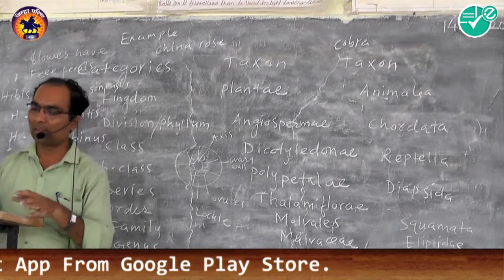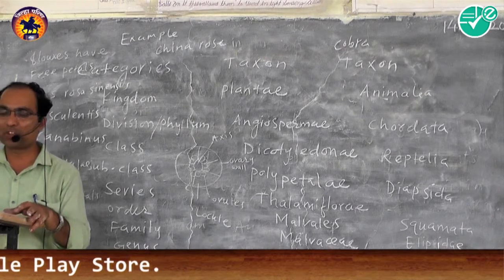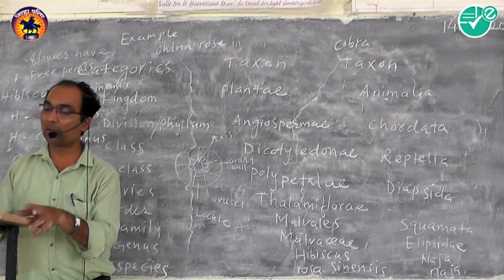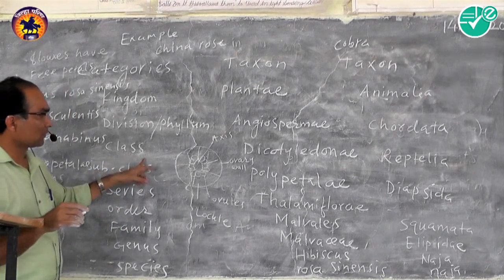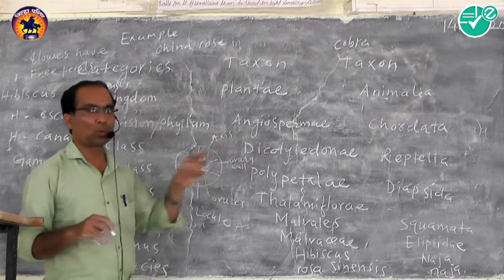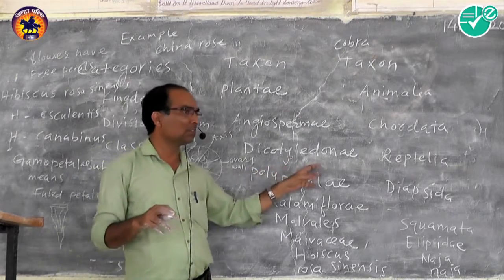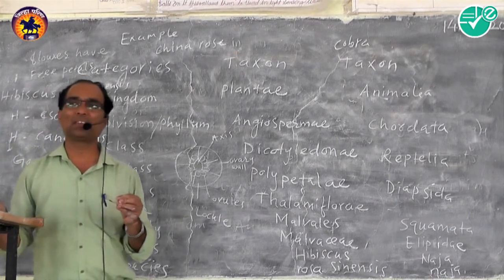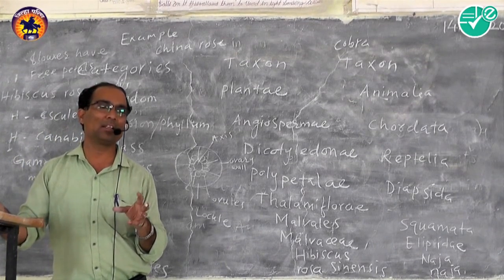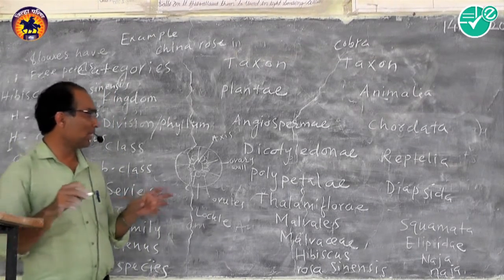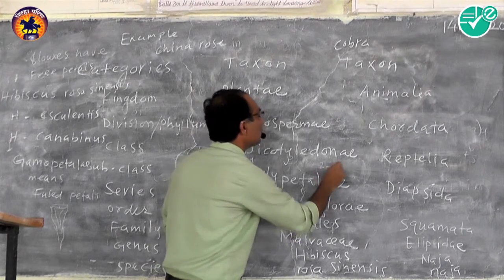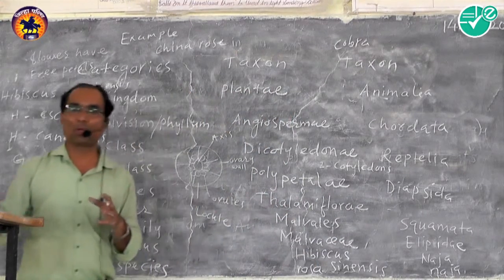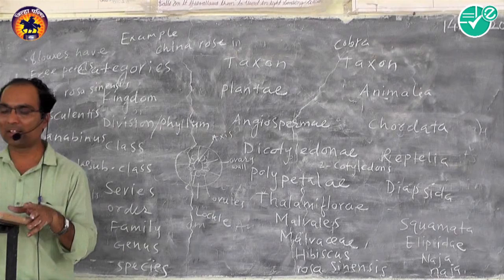For example, the division Angiospermae includes two classes, Dicotyledonae and Monocotyledonae. Dicotyledonae means in the seed two cotyledons are present, and in Monocotyledonae a single cotyledon is present.